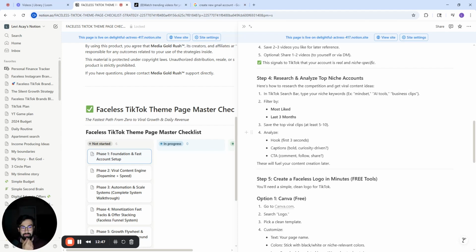When I go into the filters, when I'm in my search bar on TikTok, this is what I do. I go to the most liked for the last 3 months, and then I'm looking at the top viral videos. And when I say viral videos, I look for ones that are at least over 100,000 views at a minimum. And then most likely the ones that I'm really aiming for are the ones that have already hit 1 million views.